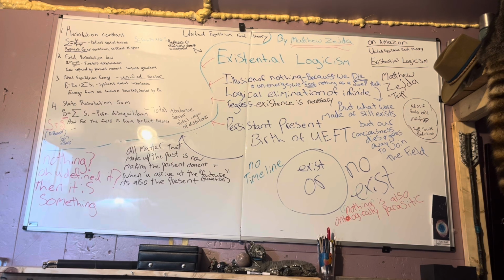Modern physics often treats time as a coordinate in equations, which can misleadingly suggest that time is like a dimension of space. In Einstein's theory of relativity, space and time are combined in a four-dimensional spacetime, and there is no single universal present. Different observers have different slices of spacetime they call now. This has been interpreted by many to mean that all moments in time exist equally, the block universe idea. However, it's crucial to distinguish the mathematical model from ontological reality. Relativity tells us how to calculate what different observers will label as simultaneous, or how clocks run at different speeds under motion or gravity. It does not literally show past events still existing.